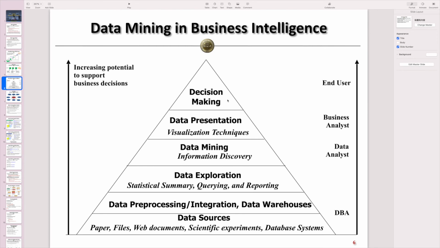So you can see, business intelligence is a process of getting knowledge from data from different sources for decision making. As a process, we need to have some steps, some levels: from data source to data pre-processing, for the prior exploration, for the mining, for the presentation, and finally we go to decision making. This is the process as well as the role of data mining in decision making.